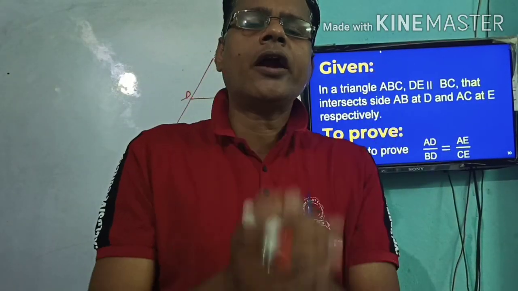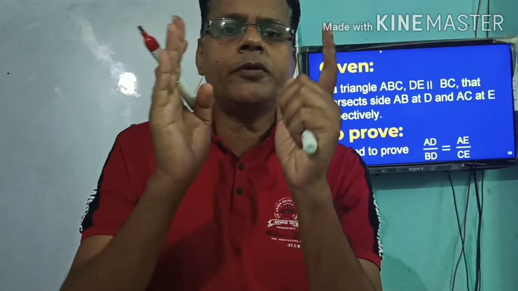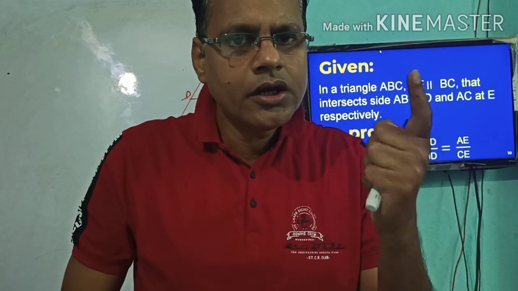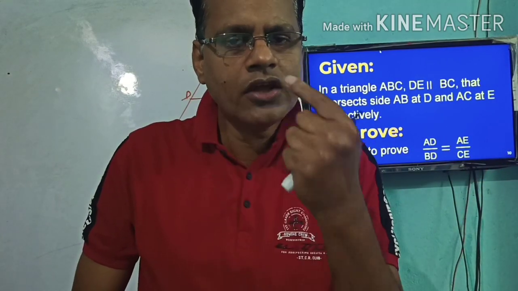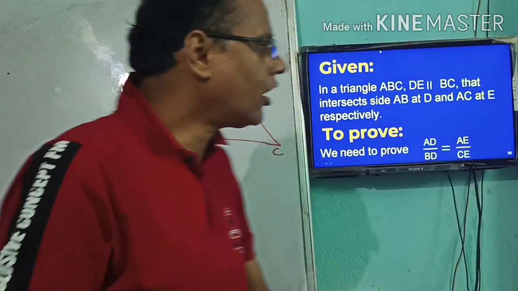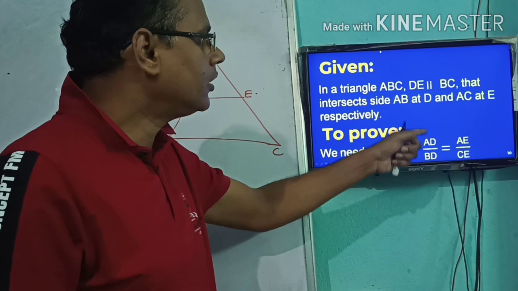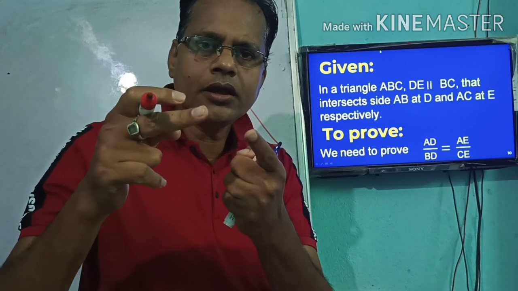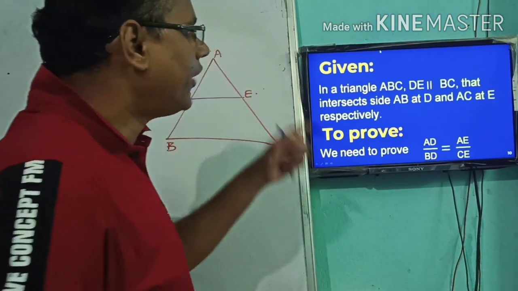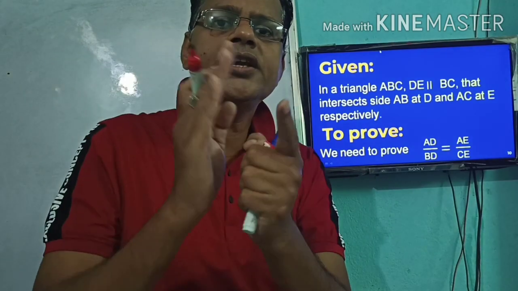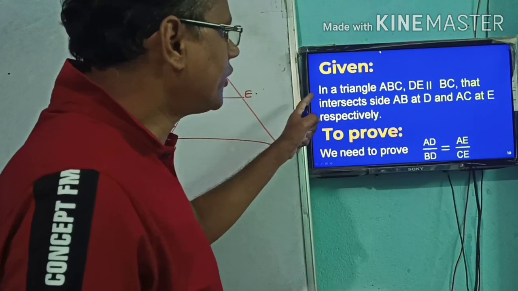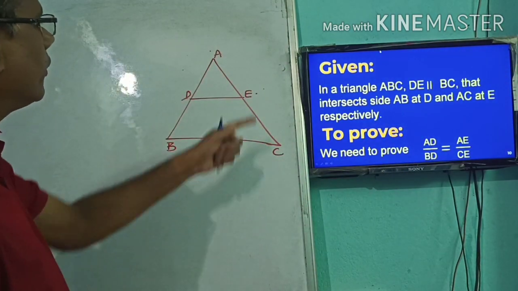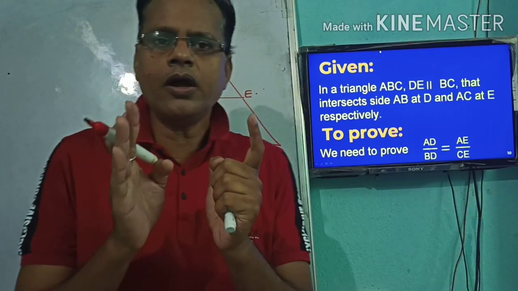Now come to the given part of this theorem. Okay, what will be the given part of the theorem? That we will discuss from the statement. In the statement it is given that if a line is drawn parallel to one side of a triangle, so we will start our given: in a triangle ABC, DE is parallel to BC. A line DE parallel to BC and that intersects the other two sides in distinct points. So DE intersects AB at D and AC at E respectively. So this is our given.